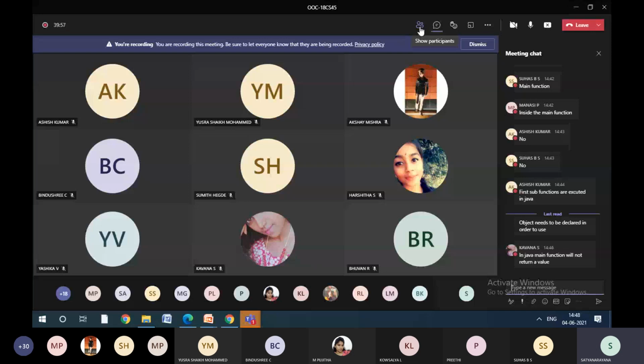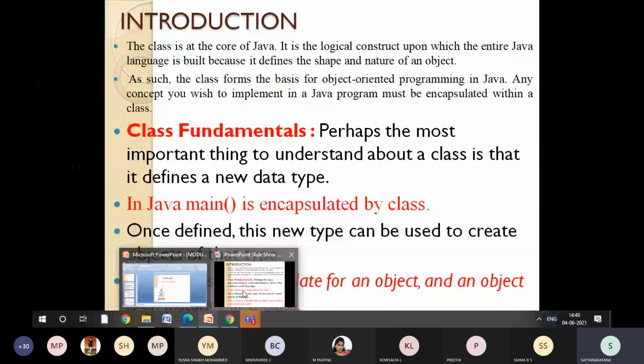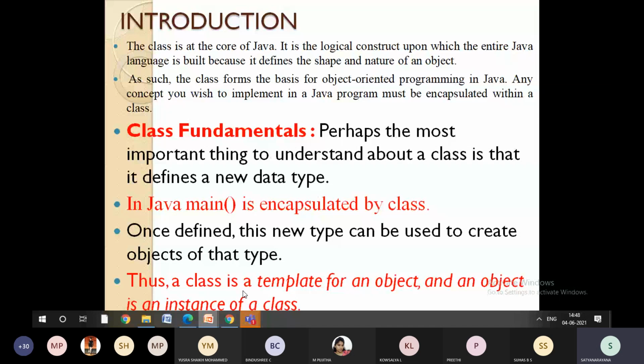So that is the difference. How the data will be collected in the main function: in the main function, we calculate the number of arguments or strings we are going to use in the Java program, right?